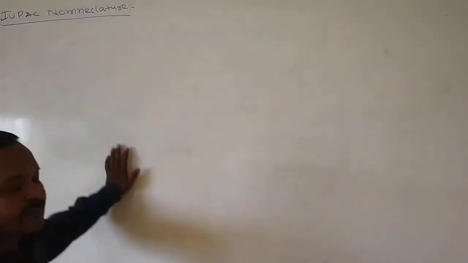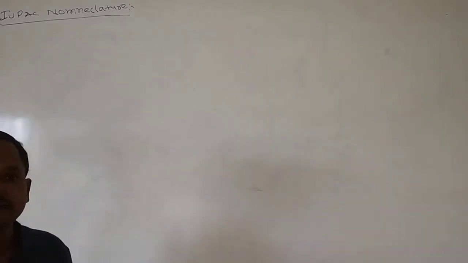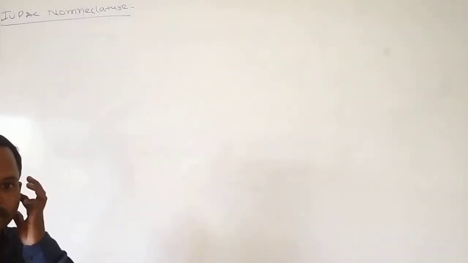Good morning, students. In continuation of IUPAC nomenclature, we'll see the IUPAC nomenclature of cycloalkanes, derivatives of cycloalkanes, and derivatives of benzene. Derivatives means compounds of benzene. We'll see in continuation the IUPAC nomenclature of those. Here, first let's start with the cycloalkanes.